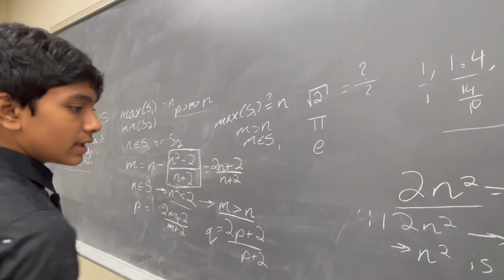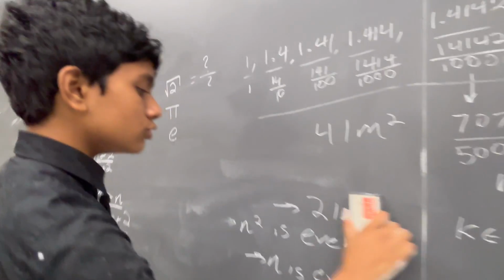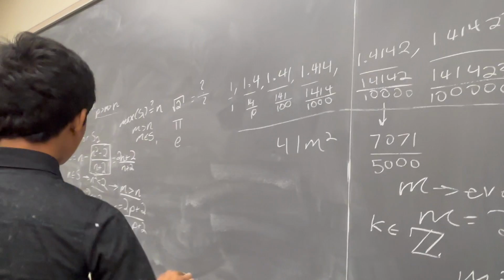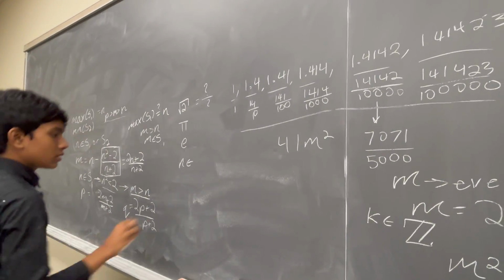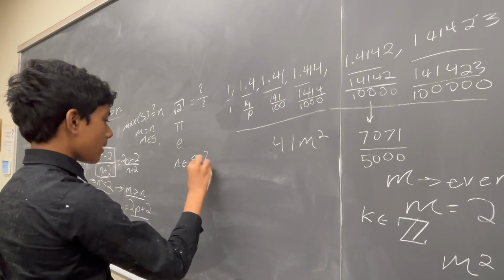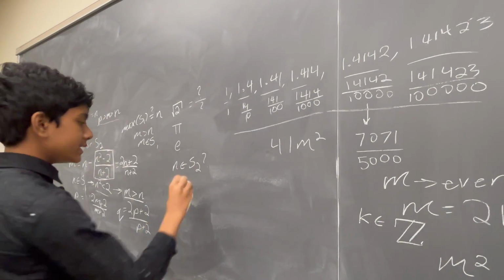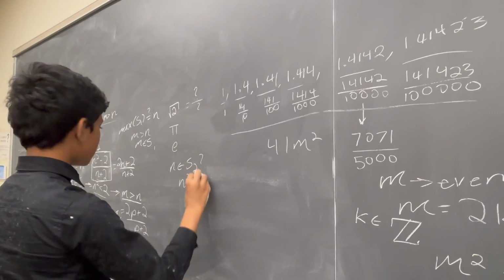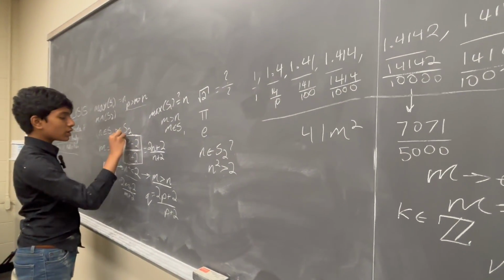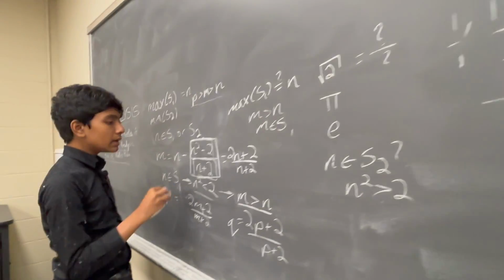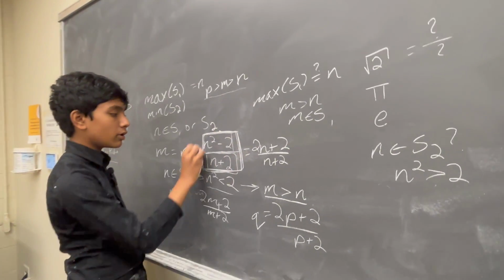But what about if our number is in S2? Well, then that means n squared is greater than 2. So that means what's on here is a positive quantity, and this is a positive quantity, meaning this quotient is a positive quantity.